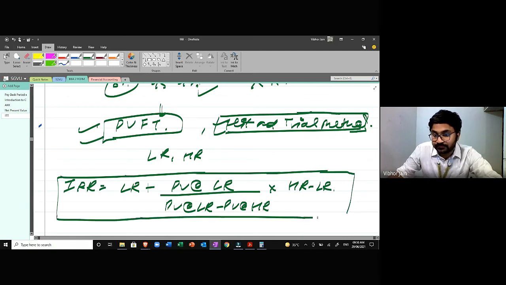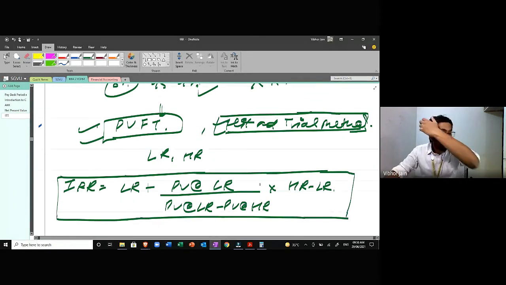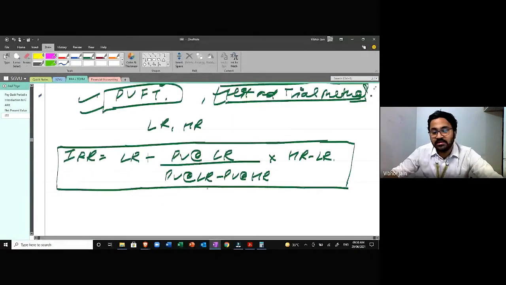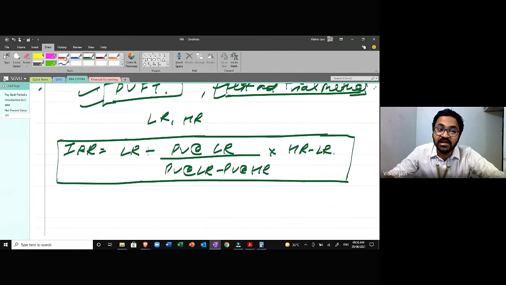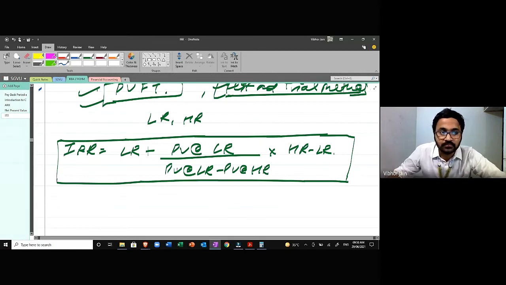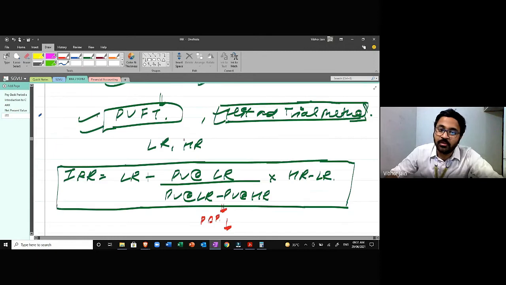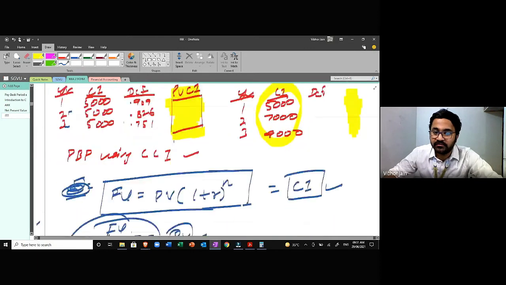And if you look closely, this is the same thing. Don't think that it is very different, or that I don't know what is going on. No, it's very easy. Let me just explain. This is just the same formula that we apply for payback period. Whenever we have to calculate the rate, the lower rate is going to be there, for example 12%. But the remaining formula is the same formula that we apply for the cumulative payback period.